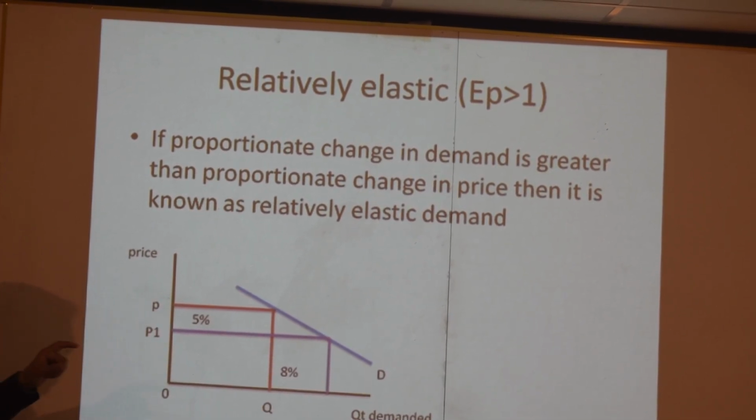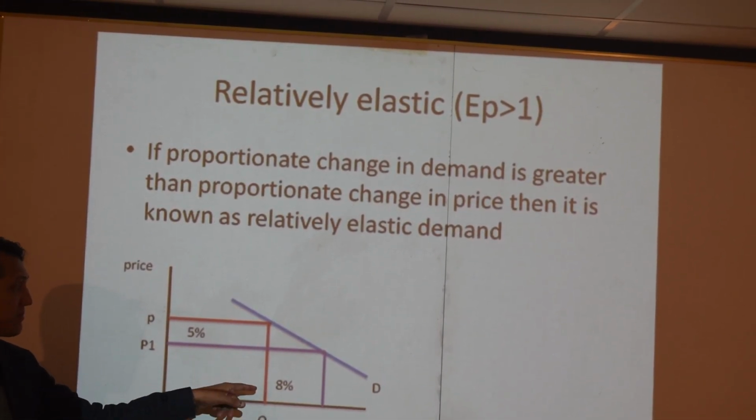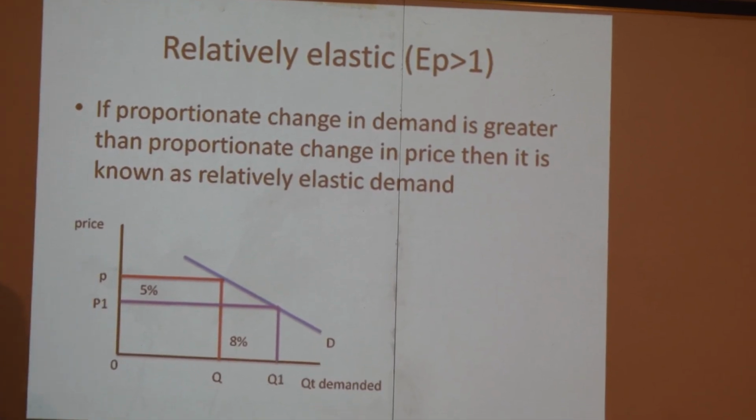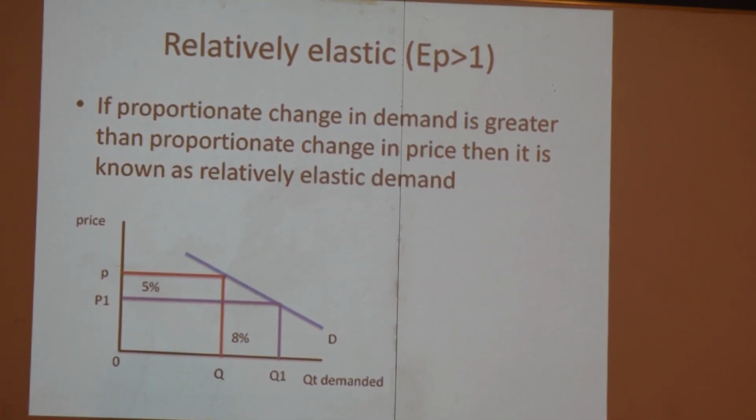Okay, we have this last one, that is called unitary elastic demand. It is denoted by Ep equal to 1. It's a very simple concept. In the case of unitary elastic demand, the percentage change in quantity demanded is equal to the percentage change in the price, other things remaining the same. It means if the percentage change in price is 10%, in this situation the percentage change in demand for goods and services is also 10%. But the relationship is inverse, you must understand.